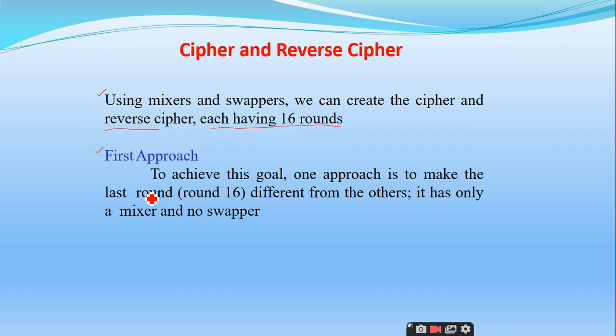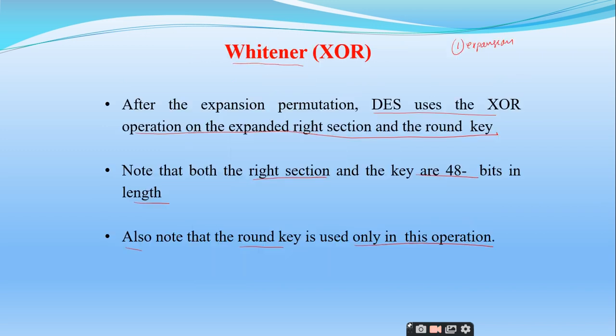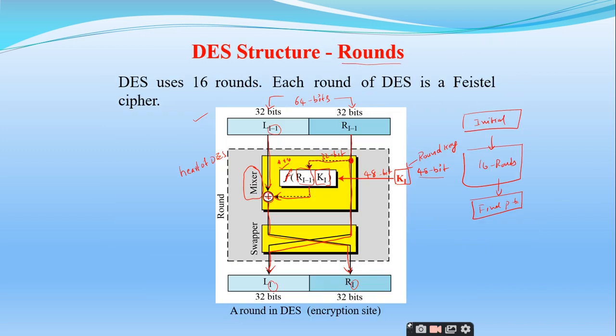So initially they assumed that one approach is to make the last round different from the others. This is not required indeed, right? But they just want to show some difference. Therefore in the 16th round they didn't put any swapper. Mixer is there. Mixer means, what are the components of the mixer? This one is the mixer, right? XOR operations. Right, expansion P box followed by the XOR operation followed by S boxes and followed by the straight P box. This is entirely a mixer combination.